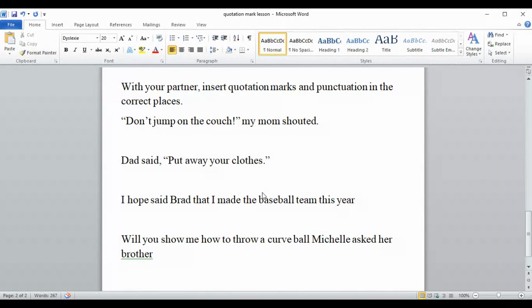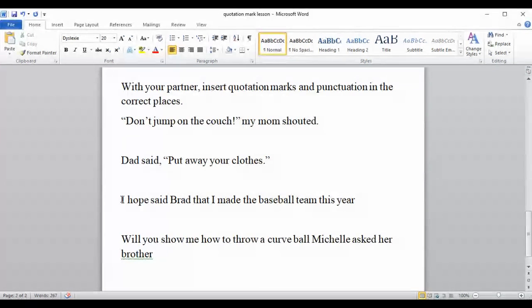All right, let's look at the next one. "I hope," said Brad, "that I made the baseball team this year." What exactly did Brad say? He said, "I hope that I made the baseball team this year." But our writer has inserted this in the middle. So we have two parts that have to go in quotation marks.